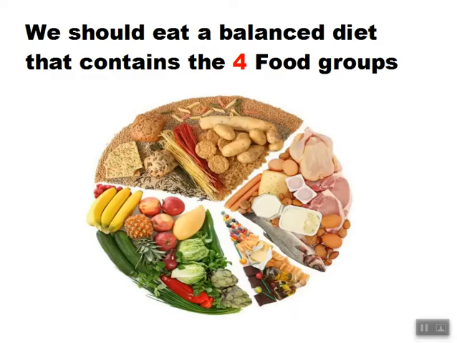So now if we need to have a meal, what should we eat so we can have good health? You have to eat the four food groups in your diet. Okay, so for example, look at this picture.